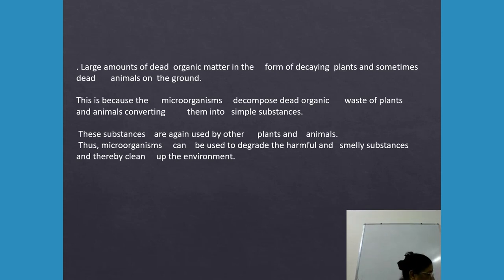Then last, other uses of microbes. First, bacteria are essential for life and health. Many kinds of bacteria live in our intestines. The bacteria in the stomach of herbivores help them to break down cellulose.